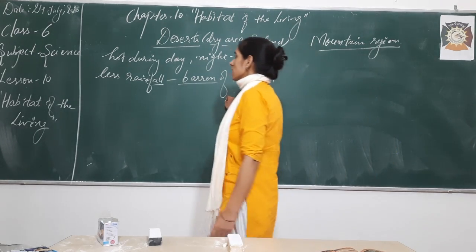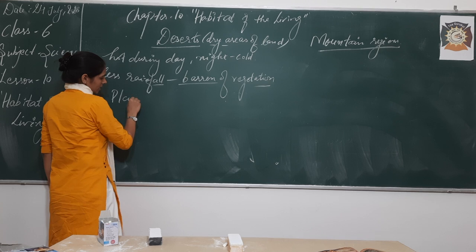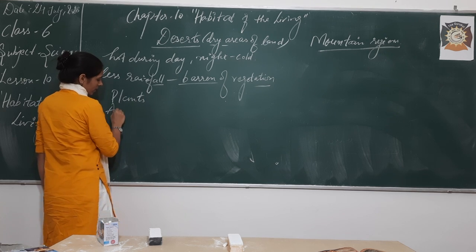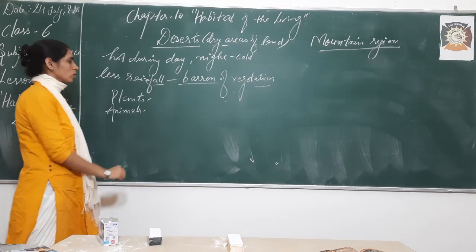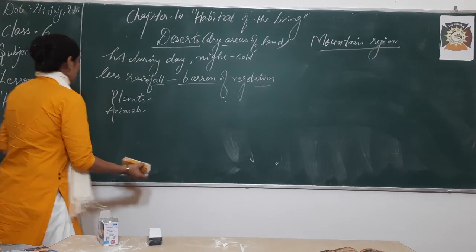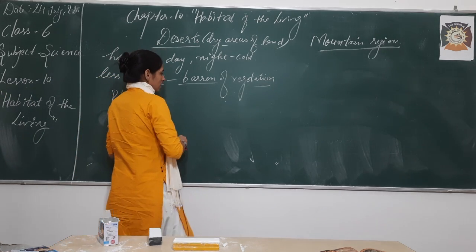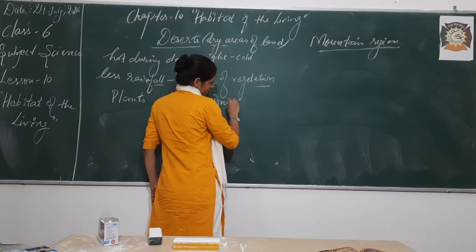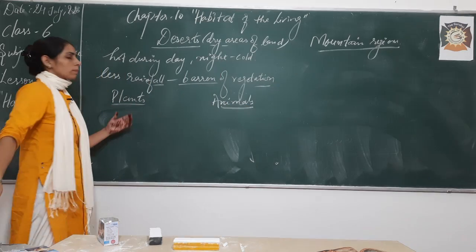The next thing we are going to discuss is the plants and animals living in these areas, and their habitats as well. I am writing it in two different categories here, plants here and animals here, so that I can discuss the two simultaneously.